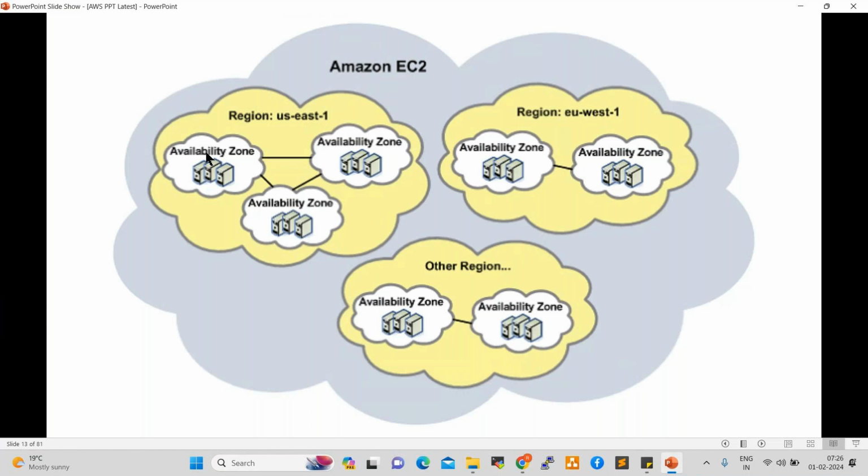US West 1 has two zones. So a region is a primary data center, and under this region, these are the DR data centers. From one zone to another zone, data will be replicated. Got it, right, everyone? Understood?